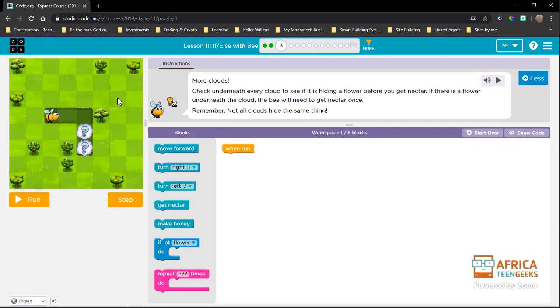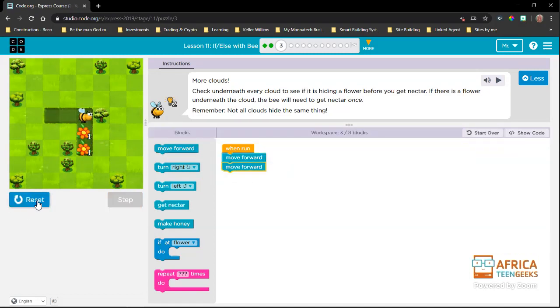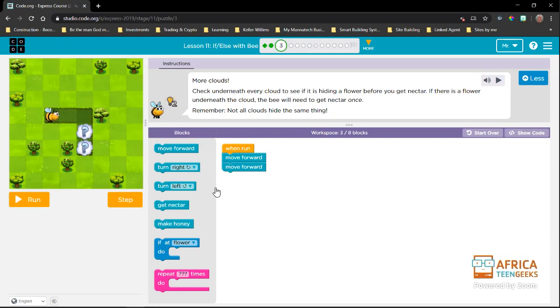The first problem is we want to move from here to there. For that, we're going to move twice. So we put a move forward block there 2 times, and we can run it so we can see we are there. Now we're going to have to do something to face this way, and that is we're going to have to turn right.